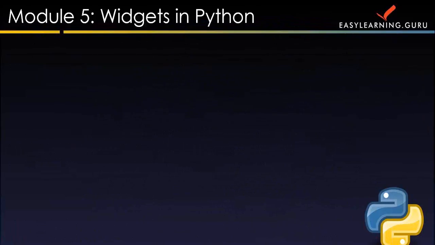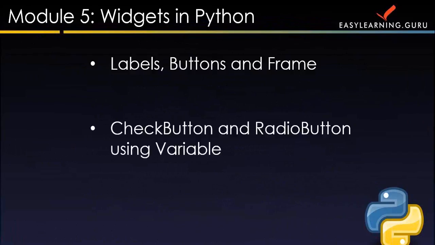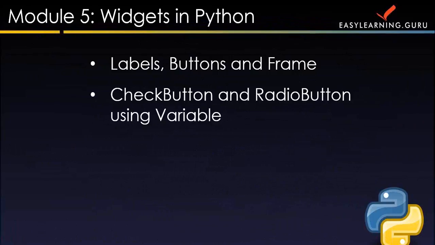Then the next module is all about widgets in Python. That is, the widgets in Tkinter when you will be using them in your Python code, we'll be discussing over here. The labels, the buttons and the frame are the main focus. Then we'll also discuss the check button and radio button using the variables. Both of them are used with variables, and the advantages of all those we'll be discussing over here.